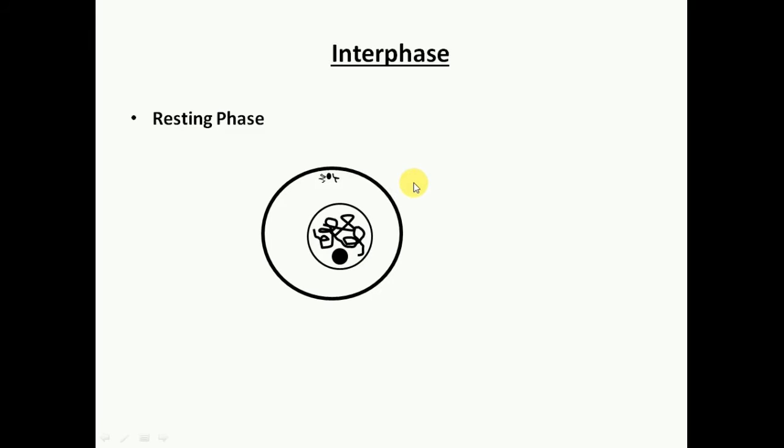Okay, so this is the resting condition. This is a typical animal cell. This structure here is the centrosome. This plays a very important role in the formation of spindle fiber that we will know afterwards. This is the resting phase before the start of mitosis.